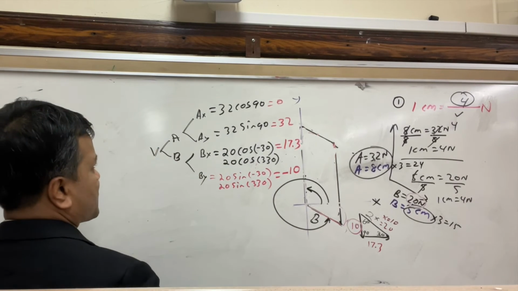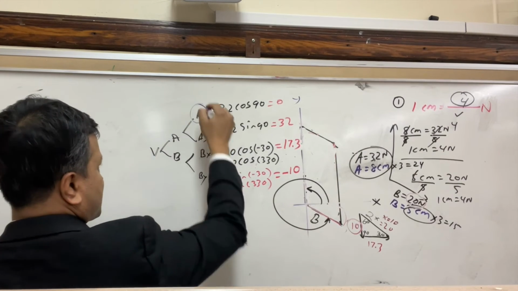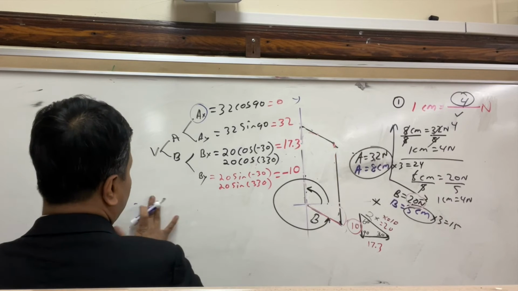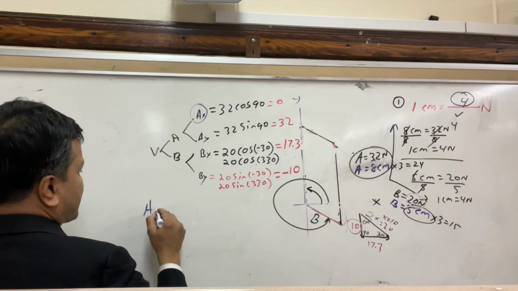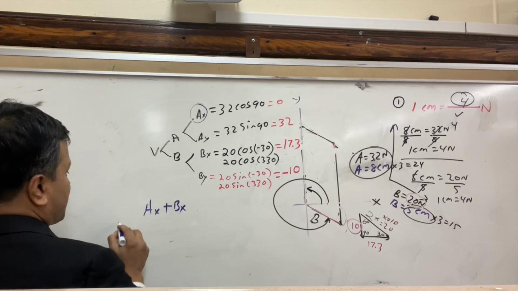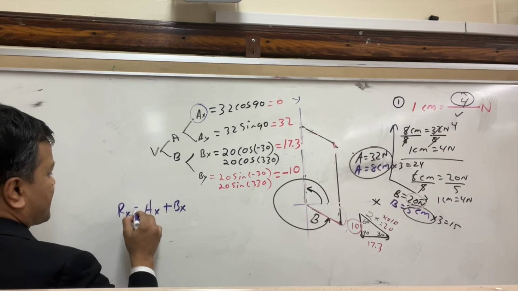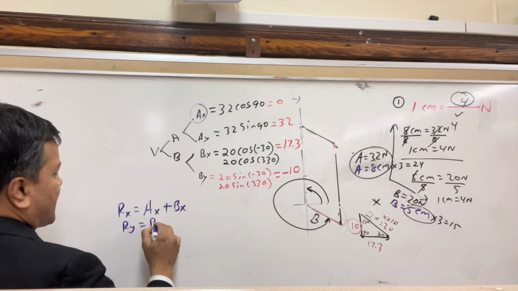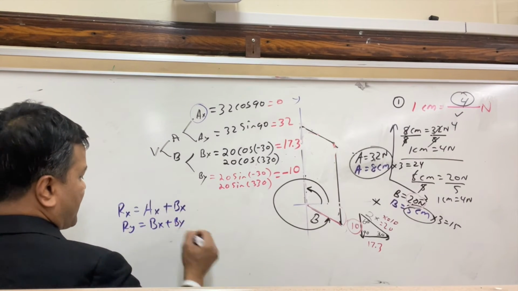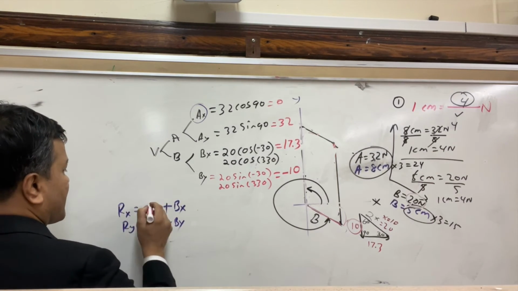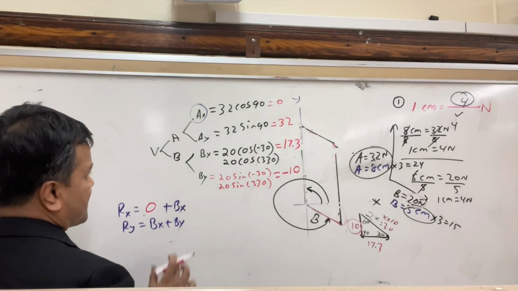Alright, so this is your X. You write AX, the resultant is, first add them up, AX plus BX, which is going to be your RX. RY would be AY plus BY. What is your AX? 0. What is your BX? 17.3.